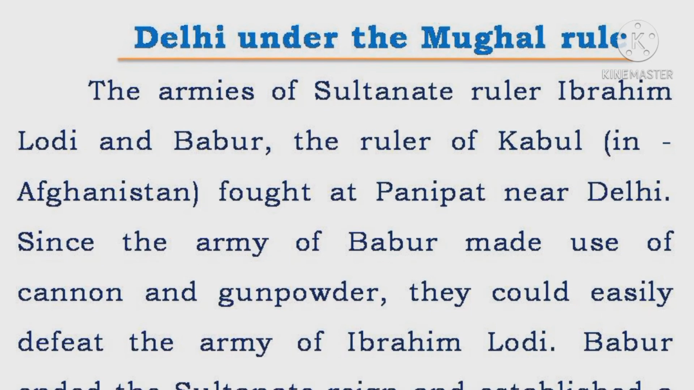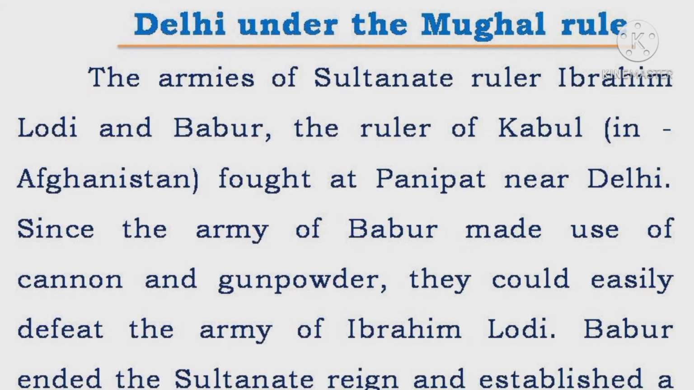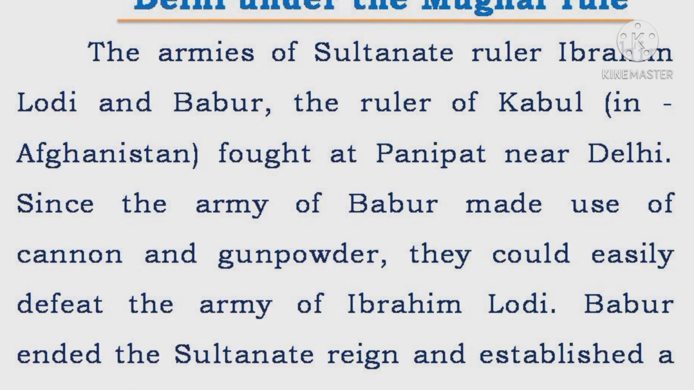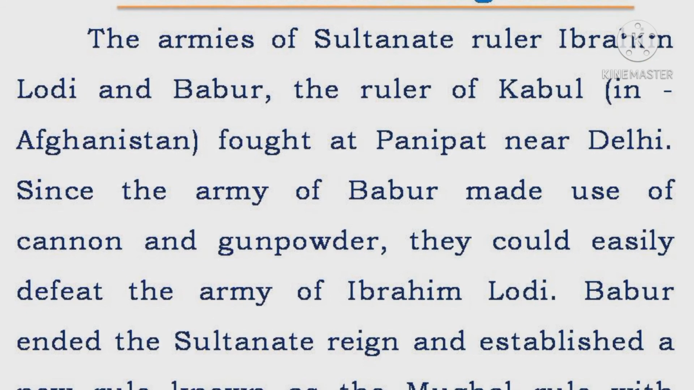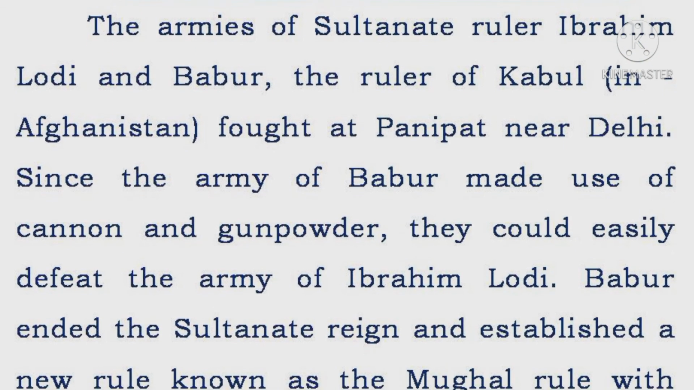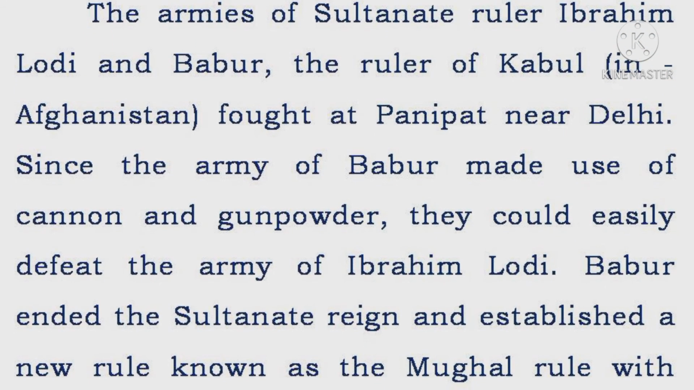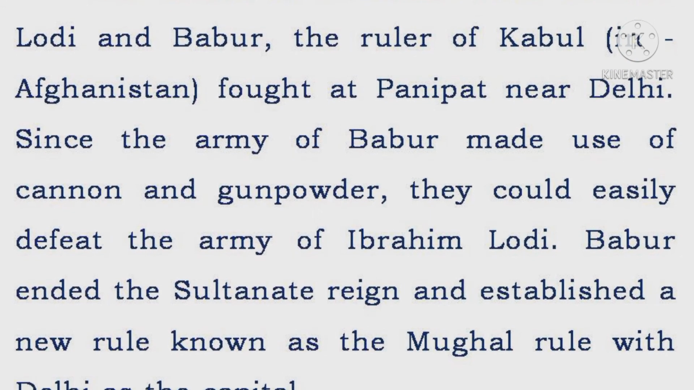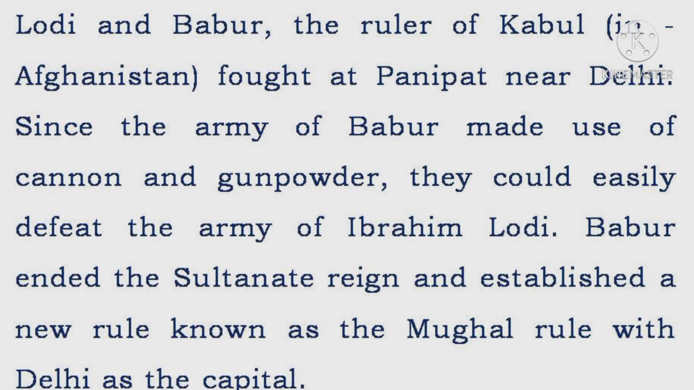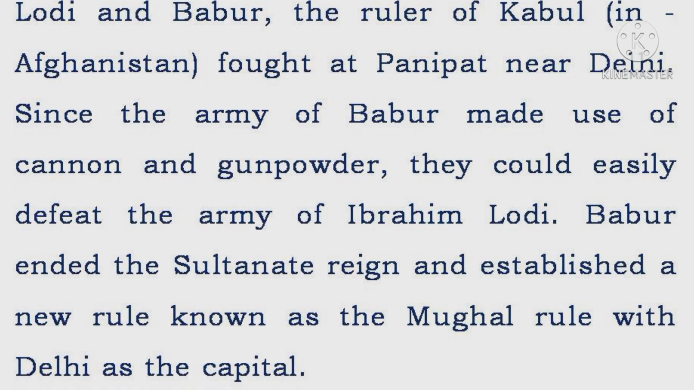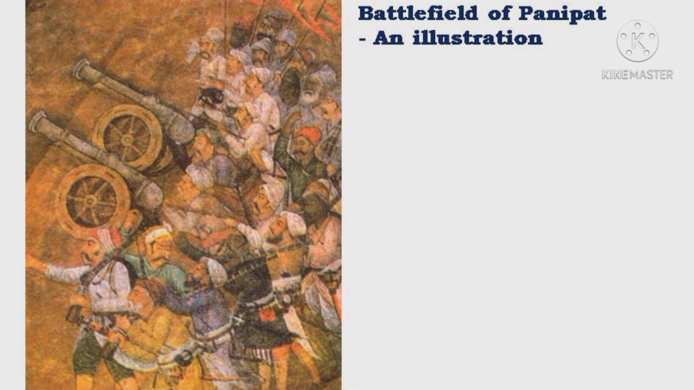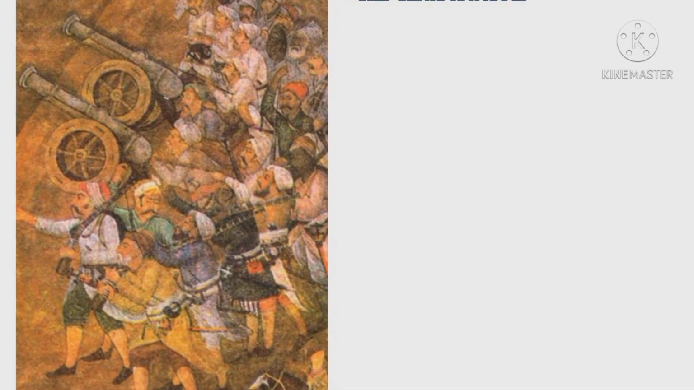Delhi under the Mughal rule. The armies of Sultanate ruler Ibrahim Lodi and Babur, the ruler of Kabul in Afghanistan, fought at Panipat near Delhi. Since the army of Babur made use of cannon and gunpowder, they could easily defeat the army of Ibrahim Lodi. Babur ended the Sultanate reign and established a new rule known as the Mughal rule with Delhi as the capital.